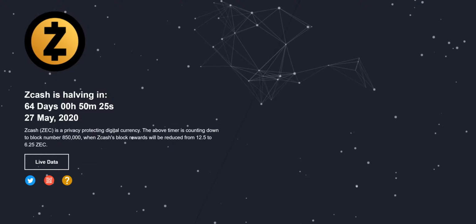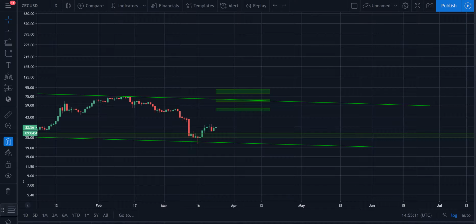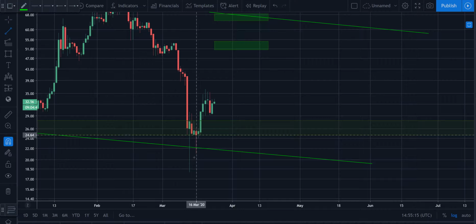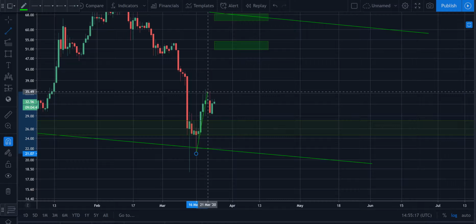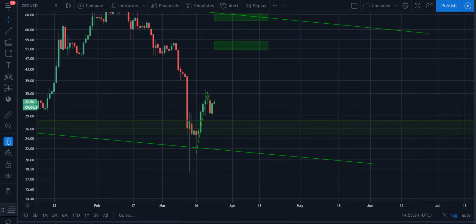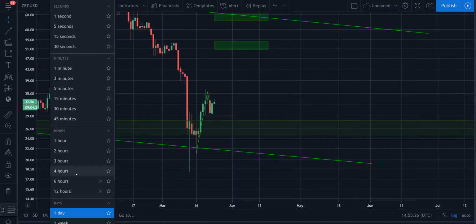So let's take a look at the chart right now. We're on the daily chart, and as you can see, we had a move up from the bottom over here, and then we had some sort of retracement. That's what we're going to take a look at. We're going to take a look at that retracement and see how much we have retraced. We're going to do that on the 4-hour chart right now.